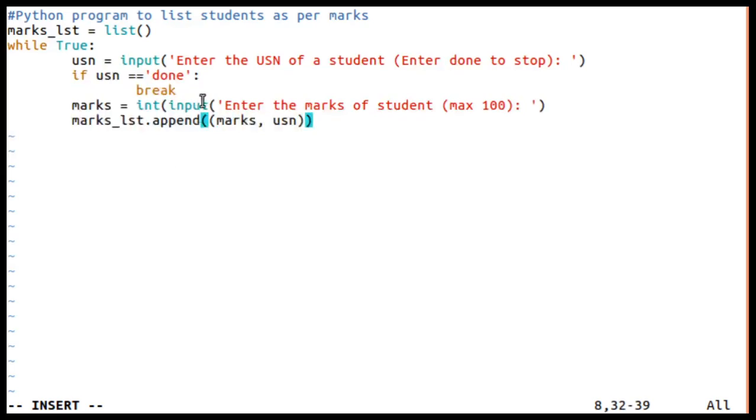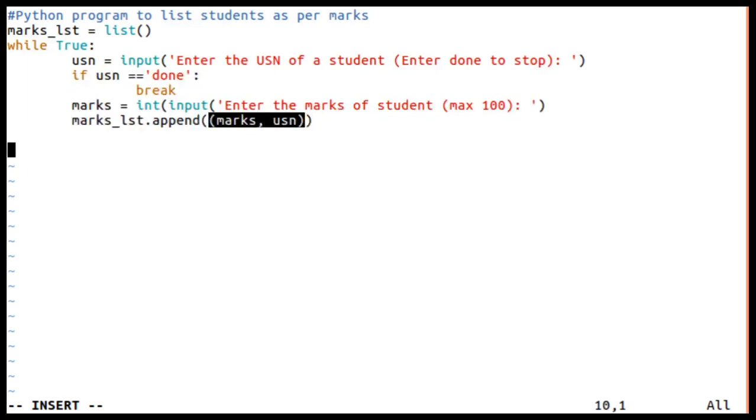Now this tuple will be appended, so marks list is basically a list of tuples. This will be continued for all the USNs the user enters. If the user wants to stop, he or she should enter done.